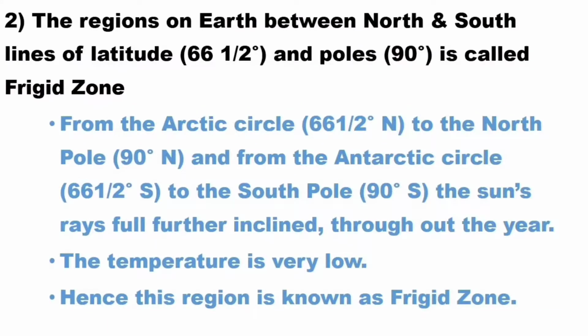Second one, the regions of Earth between the north and the south lines of latitude 66.5 degree and poles 90 degree is called frigid zone. From the Arctic Circle 66.5 degree north to the North Pole 90 degree north, and from the Antarctic Circle 66.5 degree south to the South Pole 90 degrees south, the sun rays fall further inclined throughout the year. The temperature is very low, hence this region is known as frigid zone.